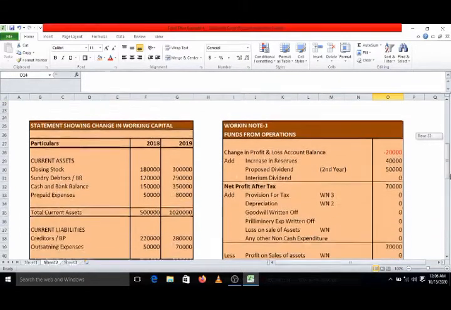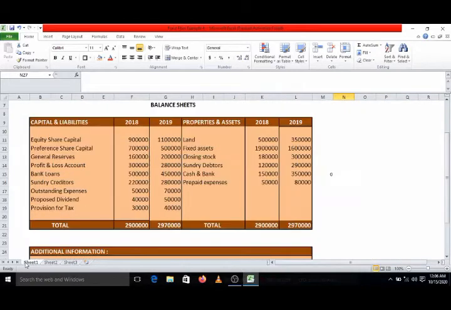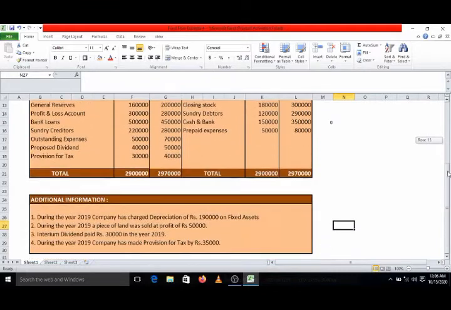Next, you can check minus 20,000 plus 40,000 plus 50,000. Next, what is next? Interim dividend. Is it there? We have to check. Where can we find it? We can find it in the example in the additional information. Check additional information: interim dividend paid rupees 30,000 in the year 2019.